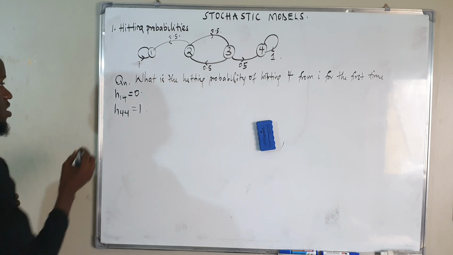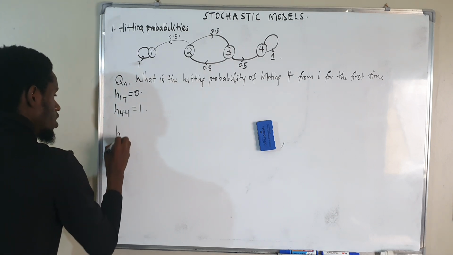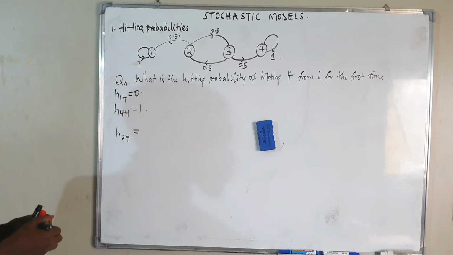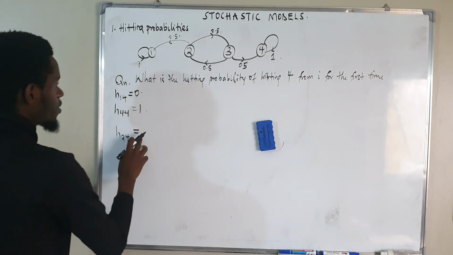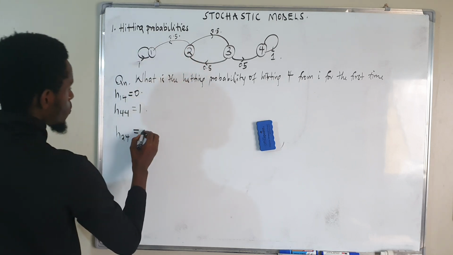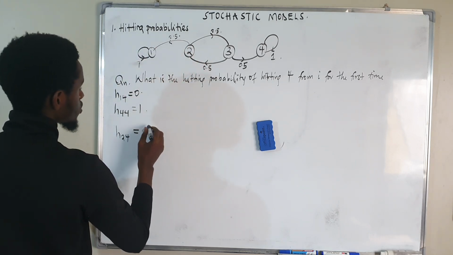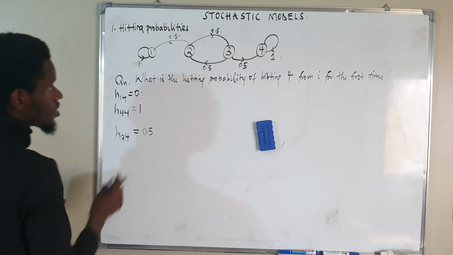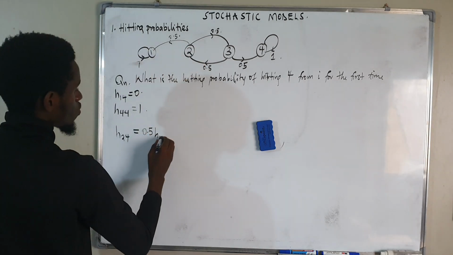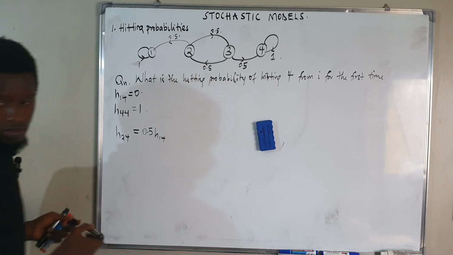Now, what's the hitting probability H from 2 to 4? This is the same thing as the probability of me leaving 2 to 1, which is 0.5, times the hitting probability from 1 to 4.